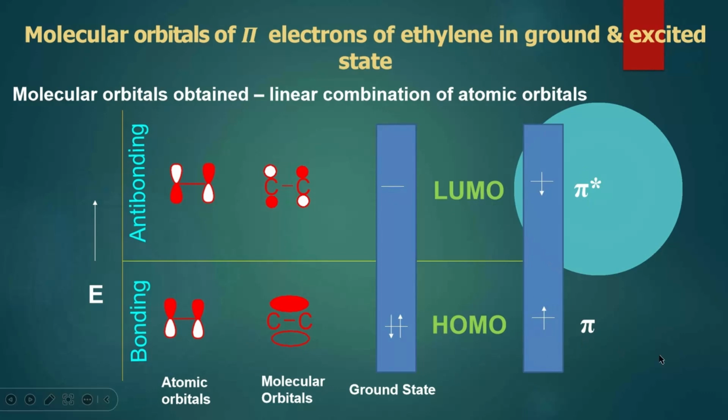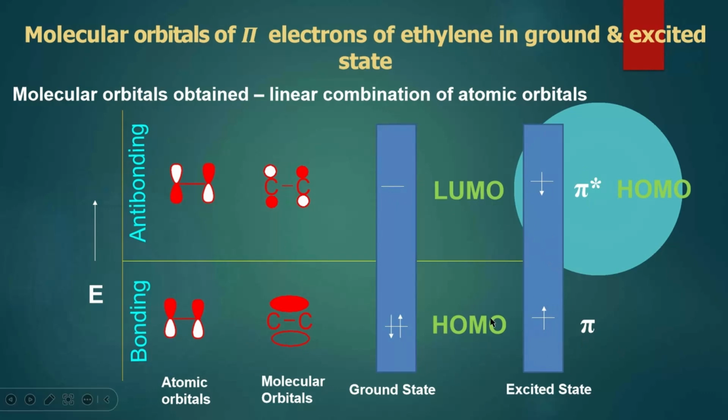Right. In case of the excited state, when an electron is induced photochemically, the one electron which is in the lower energy state will go to the higher energy state. When it is photochemically induced, the highest occupied molecular orbital is pi star. Now you can appreciate the difference.